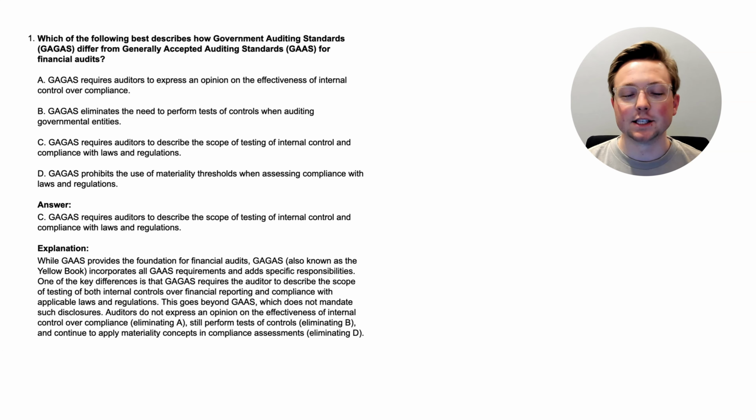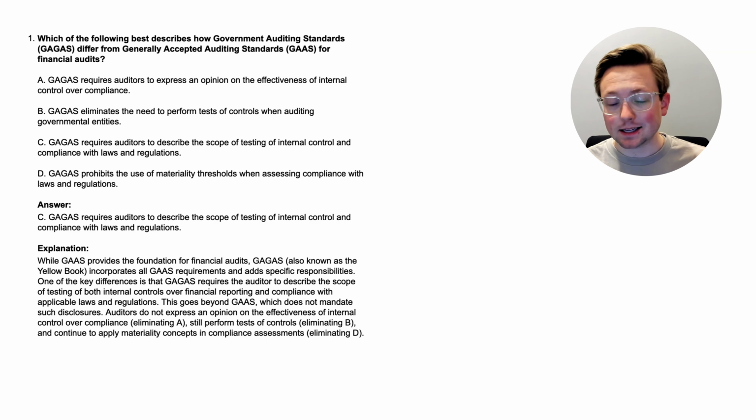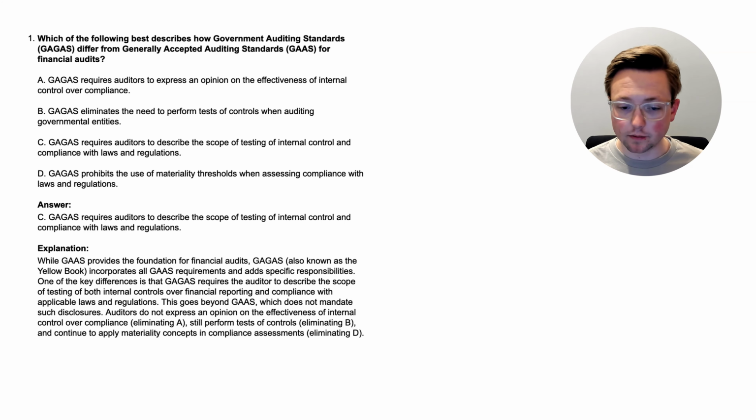All right, here we are. The answer is C. GAGAS requires auditors to describe the scope of testing of internal control and compliance with laws and regulations. And you might have been able to pick that out just from the blueprint title, but let's dive into this. While GAS, or GAAS, provides the foundation for financial audits, GAGAS, also known as the Yellow Book, and you probably have heard that before, incorporates all GAS requirements and adds specific responsibilities. So it has the normal auditing requirements, but it also has additional ones.